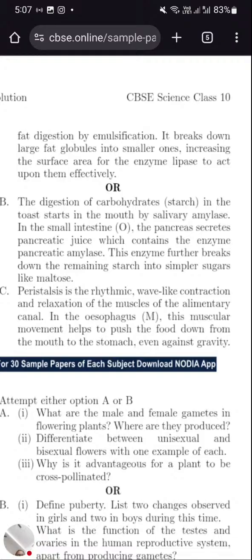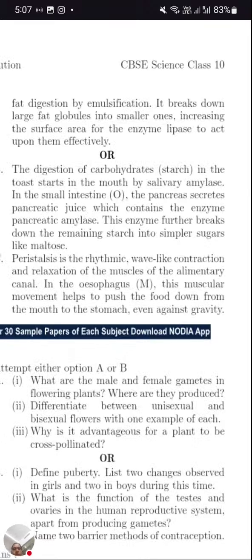The next question was related to carbohydrate. Carbohydrate in the toast starts digesting in the mouth by salivary amylase. In the small intestine, the pancreas secretes pancreatic juice which contains pancreatic amylase. So both are amylase. How can you remember? First one is salivary amylase, second one is pancreatic amylase. Both help in digestion of carbohydrate.